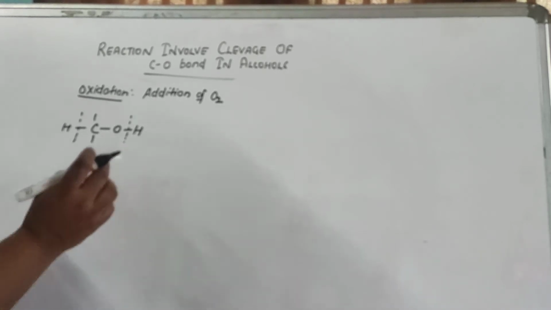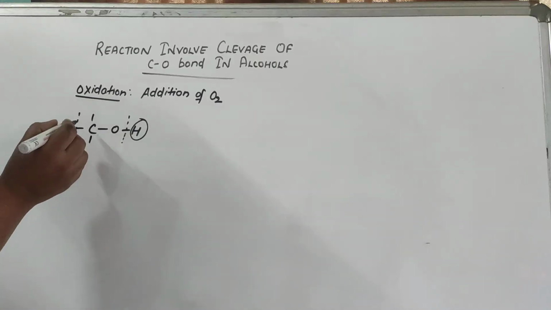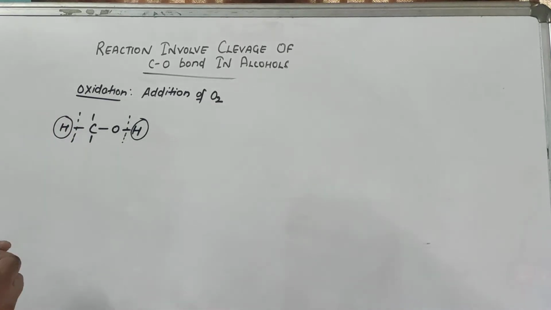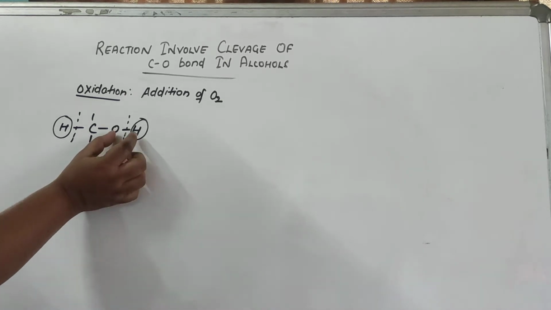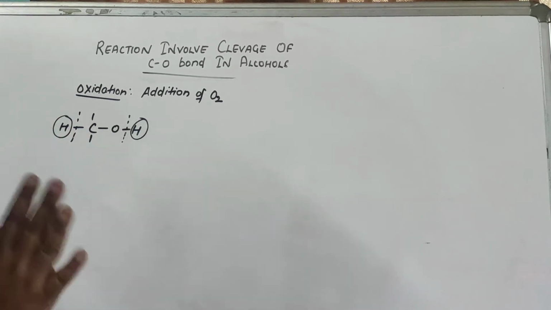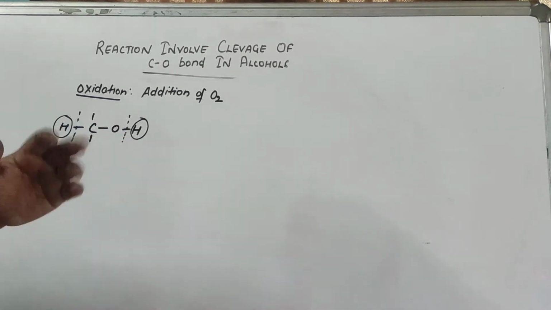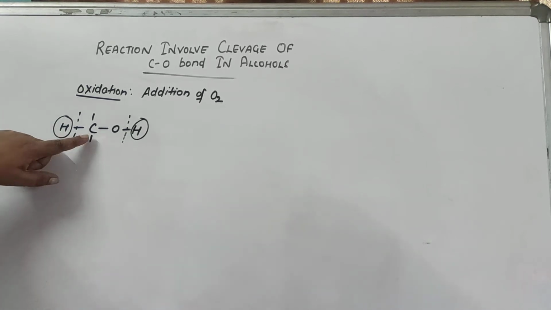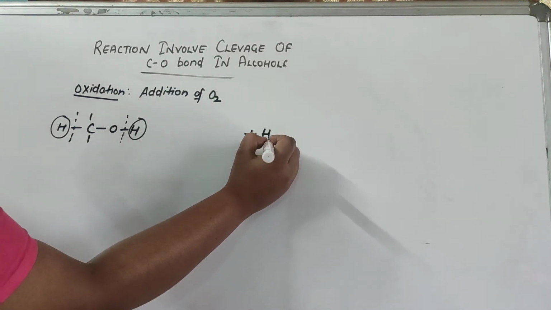So what will be released when the bond breaks? Sorry, not the oxygen, let me come again. We have taken an alcohol, and the bond will break from two places. One is this OH bond and one is this CH bond. When the bond breaks between O and H, this hydrogen will be released, and another hydrogen will be released from this side. So how many hydrogens are releasing? Two. So we can say that one dihydrogen is released.